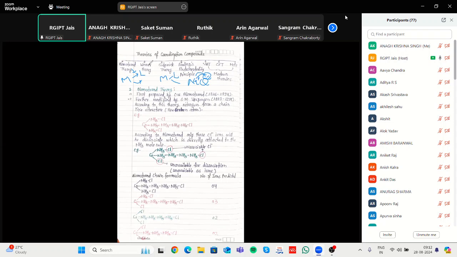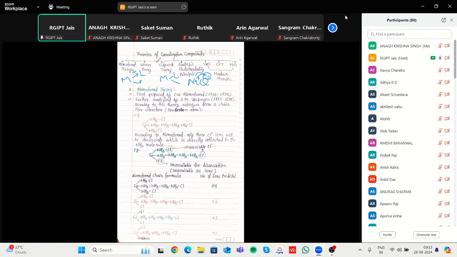What is a coordination compound? Coordination compounds are compounds in which a coordination bond is found between the metal and the ligand. What is a metal? A metal has the tendency to accept the lone pair of electrons from the ligand, which can stabilize the bond. The ligand is the donating site, or donating atom, that can donate its lone pair of electrons to the metal atom, which can stabilize the bond.